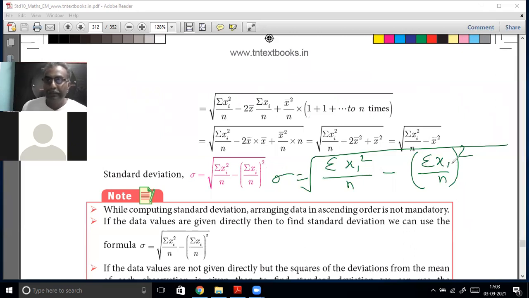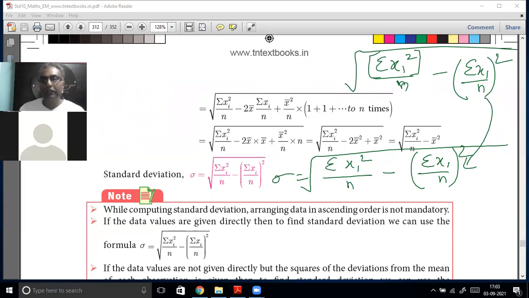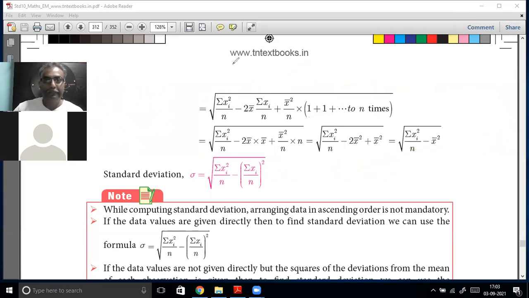This is the mean, so sigma x of I by n the whole square is this one. Here it is sigma x of I squared by n. Take the whole square root, and that will be sigma. We will get it very clear when you do an example. So let us do an example.